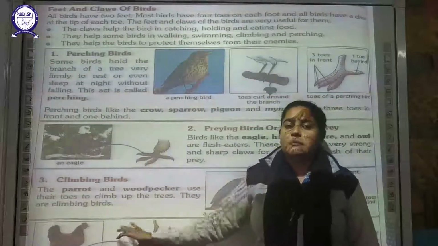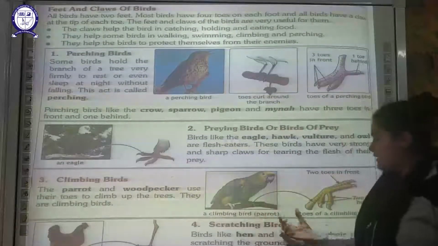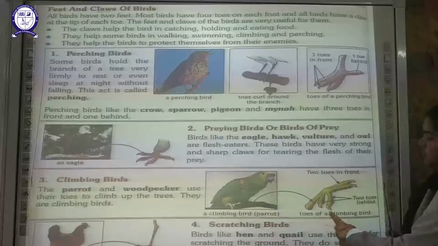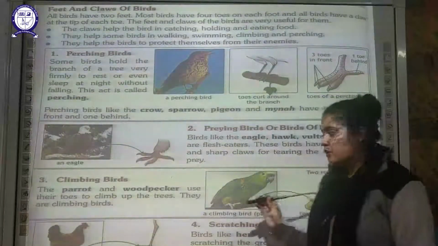The next type of bird is your climbing bird. As the name suggests, climbing birds are your parrots and woodpeckers, which climb. Their toes are in a specific manner. You can see they have 2 toes in front and 2 toes behind. So their type of toes are quite different.